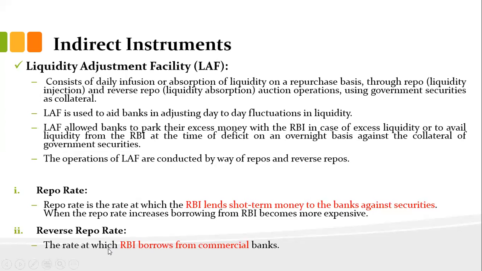On the other side, the reverse repo rate is the rate at which the RBI borrows from commercial banks. With the adjustment of these two interest rates, the liquidity or money supply can be controlled. LAF, the liquidity adjustment facility, is used to aid banks in adjusting day-to-day fluctuations in liquidity.